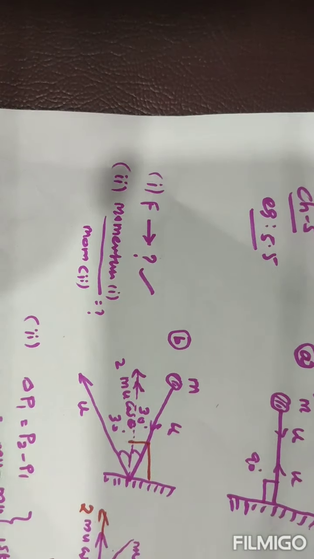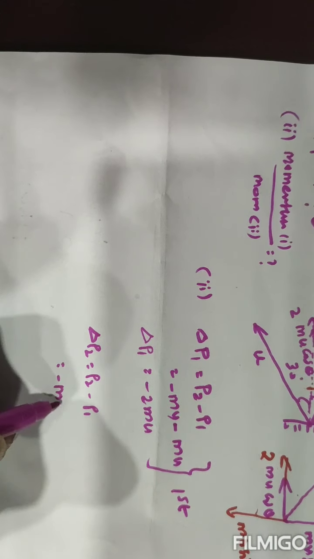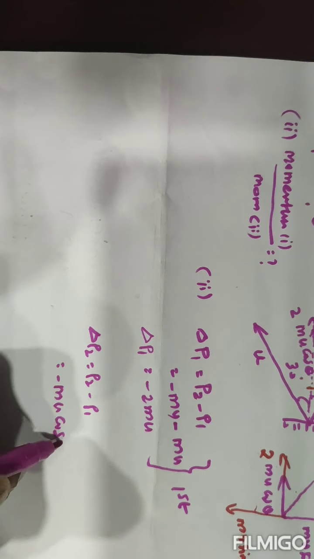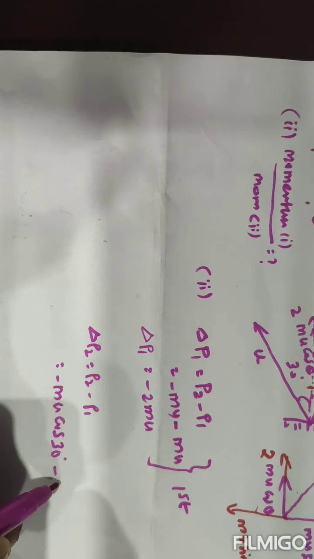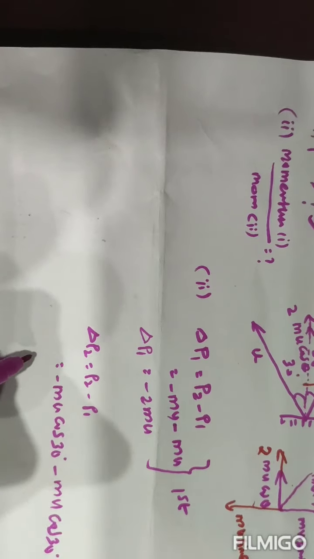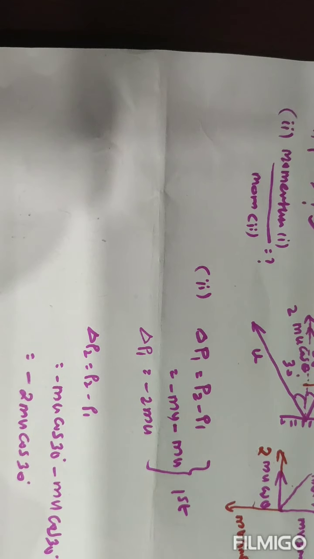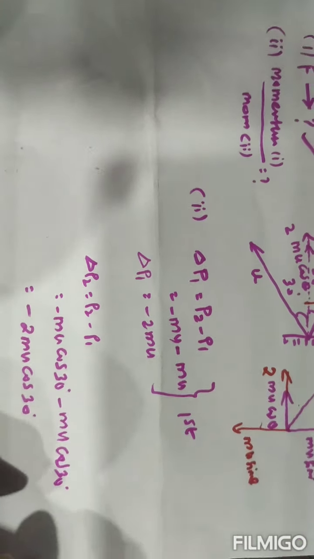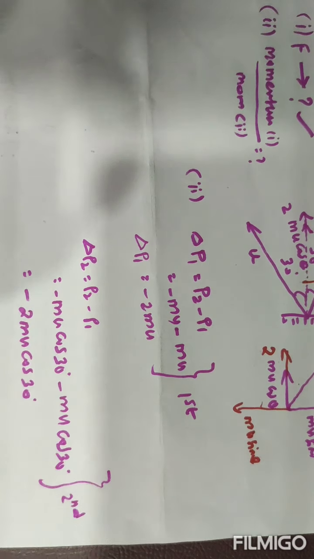So the final momentum is minus mu cos 30, minus mu cos 30, that is minus 2 mu cos 30, from the second diagram.